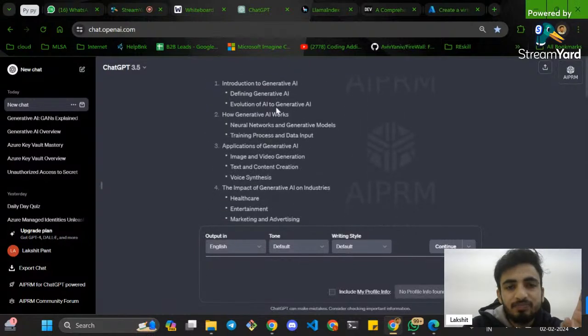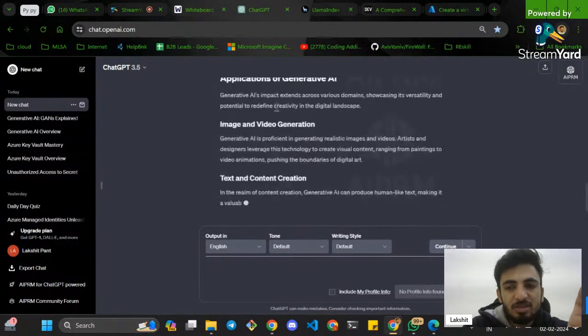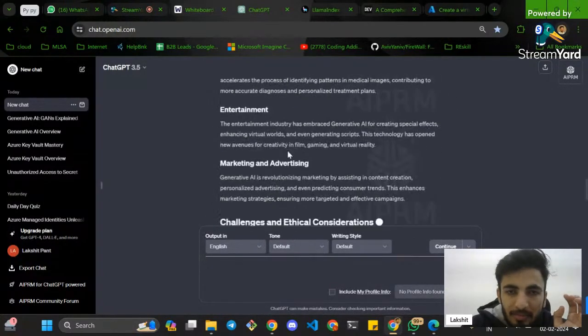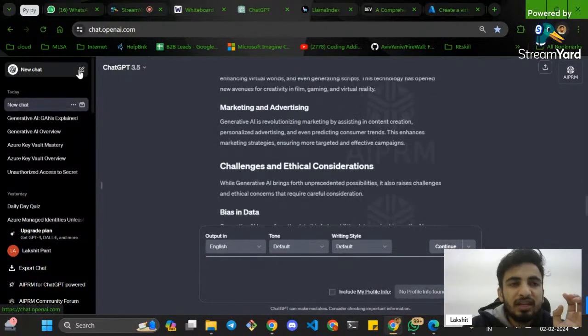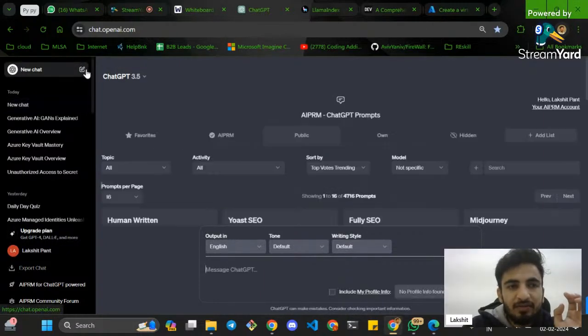See how briefly it is exploring the generative AI concept. You can see this right over here. You just have to switch on these templates, and there are thousands of them.